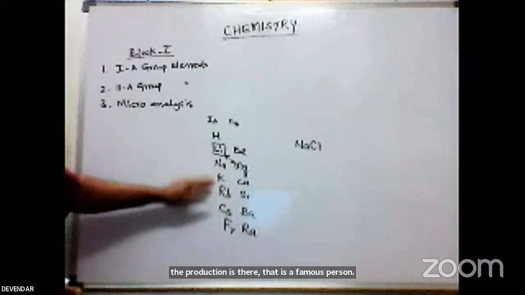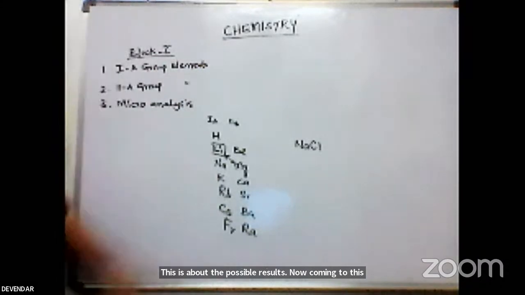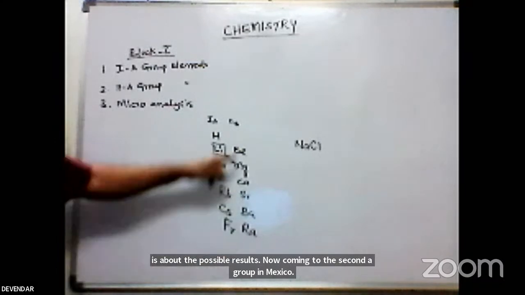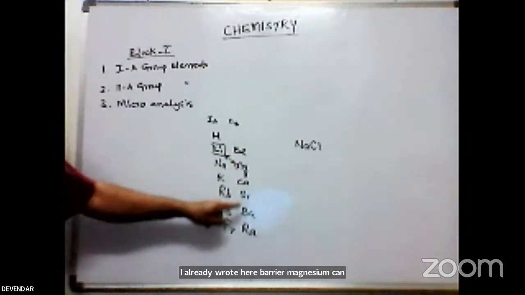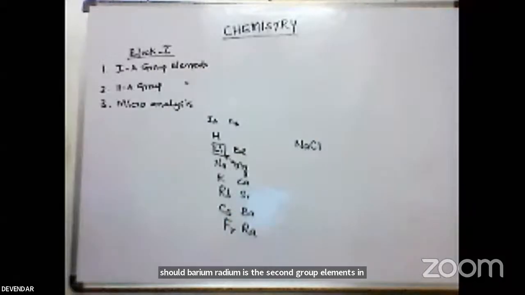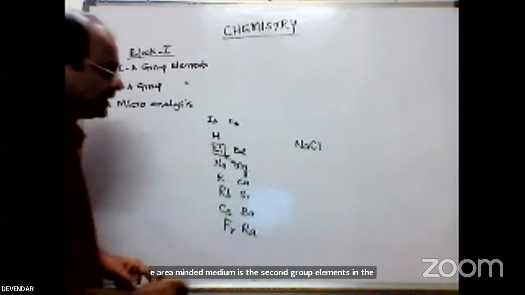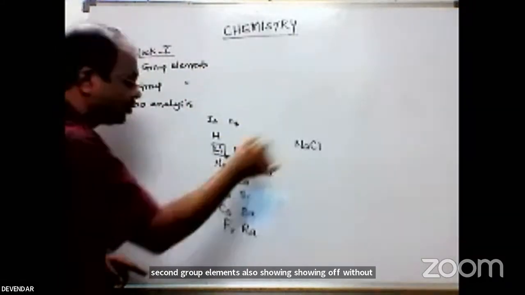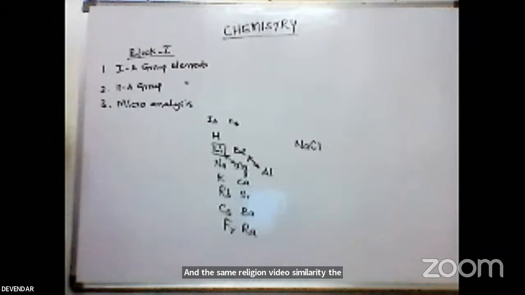This is about the first group elements. Now coming to the second group elements, I already wrote here beryllium, magnesium, calcium, strontium, barium, and radium; we are calling these the second group elements. In the second group elements also, beryllium shows a diagonal relationship with the third group element. They resemble each other in properties. Beryllium shows similarity in properties with aluminum.